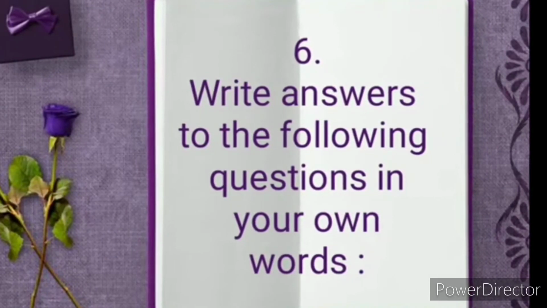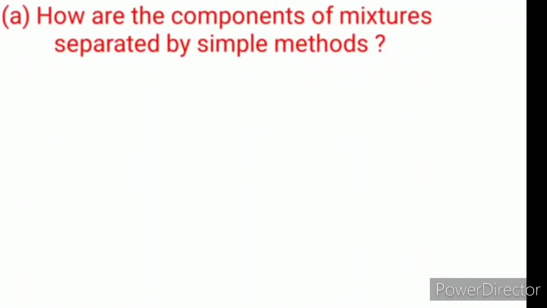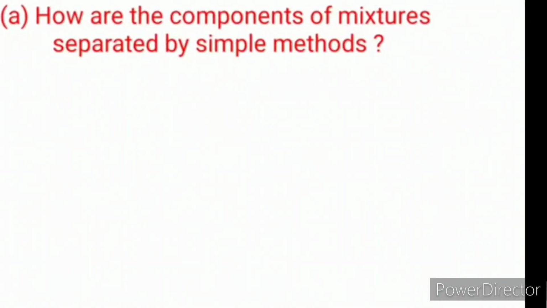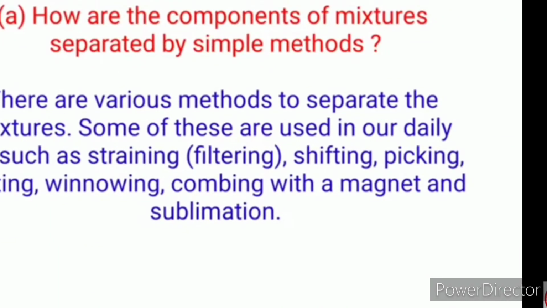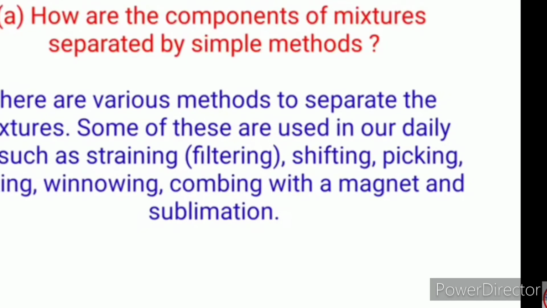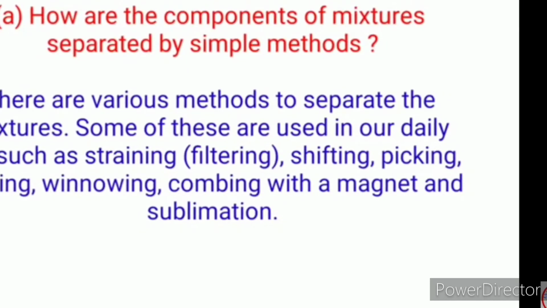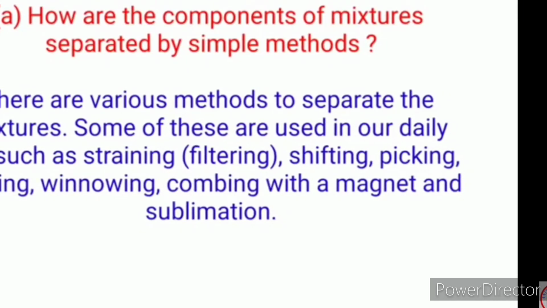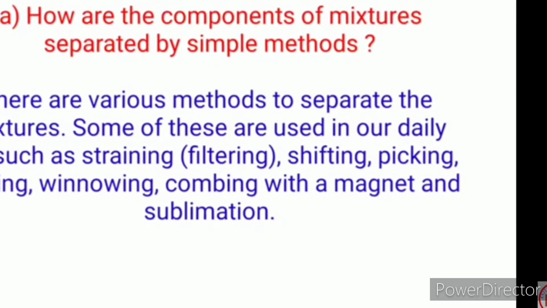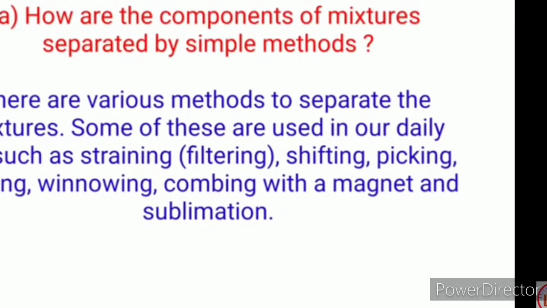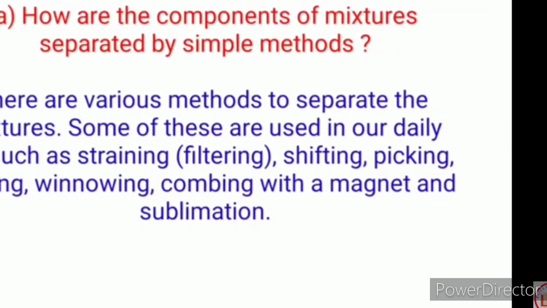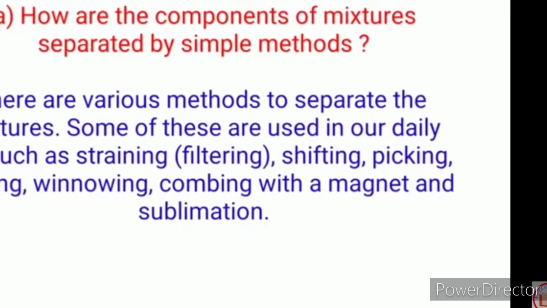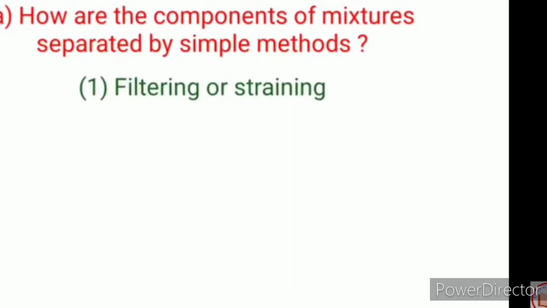Question 6. Write the answers of the following questions in your own words. A. How are the components of a mixture separated by simple methods? Answer. There are various methods to separate mixtures, some of which are used daily, such as straining, filtering, sifting, picking, winnowing, combing with a magnet, as well as sublimation. Such methods can be used for the separation of mixtures.